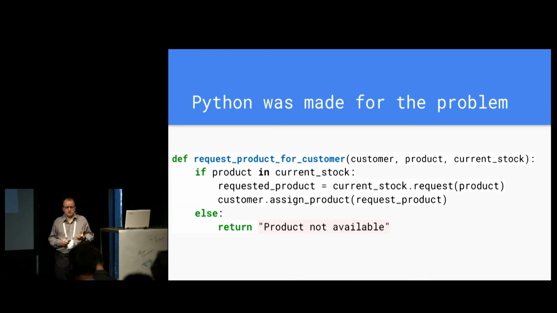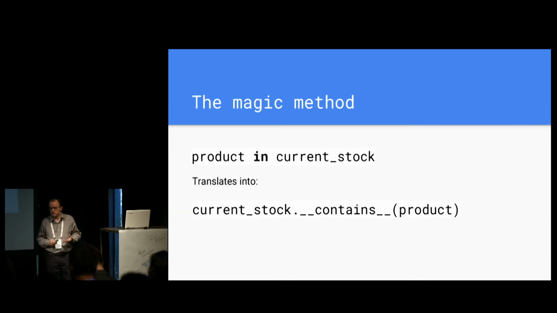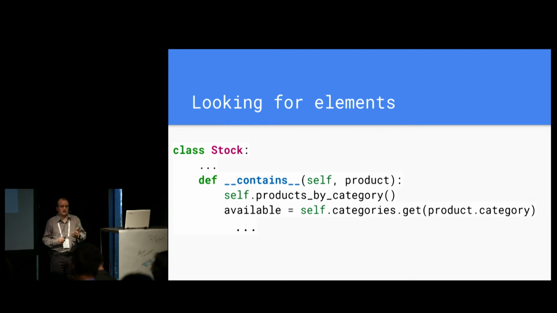So in order to achieve this, every time we write something like this, if product in current stock, Python will translate that and call the magic method contains, and will pass the object as a parameter. So now with that idea in mind, I know that, okay, maybe I can implement contains in the stock class, which actually, by the way, makes perfect sense. I move all my searching algorithm and my logic there, and now I can rewrite my code in a much more expressive fashion. So sometimes the answer is in the magic method. Sometimes there's a magic method that makes your code much more expressive and easier to deal with.